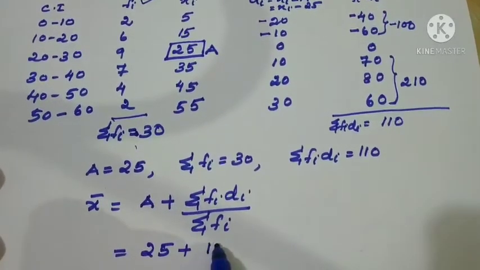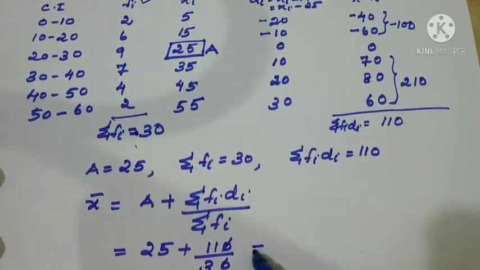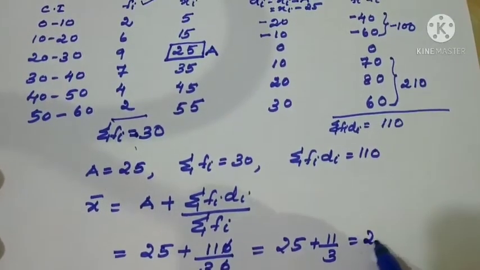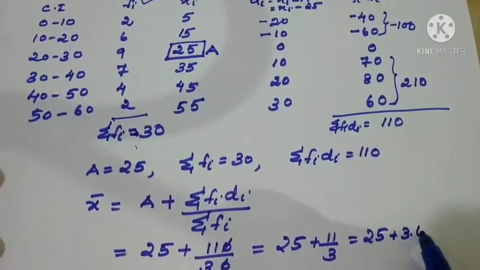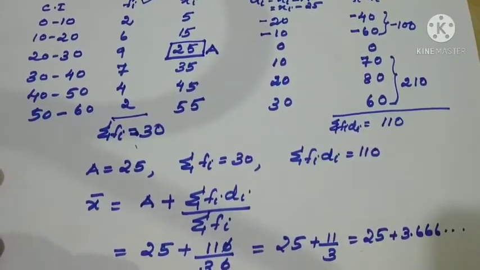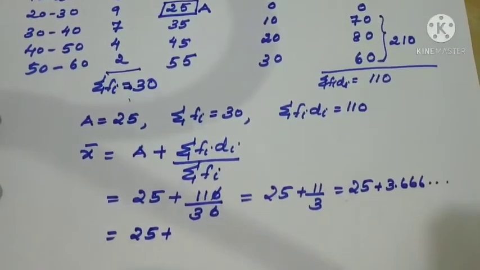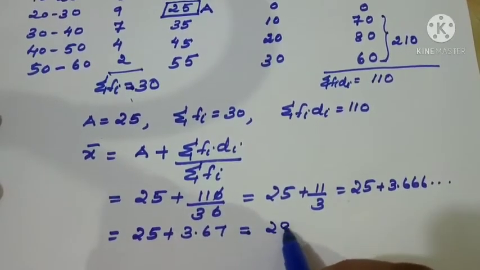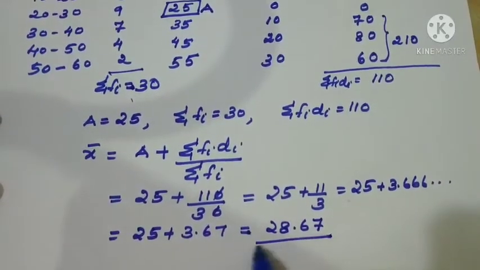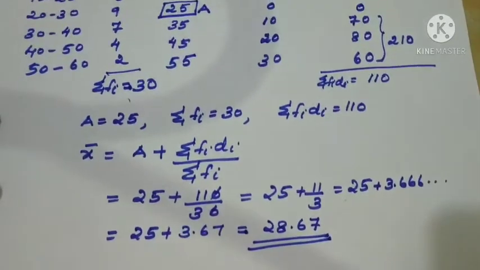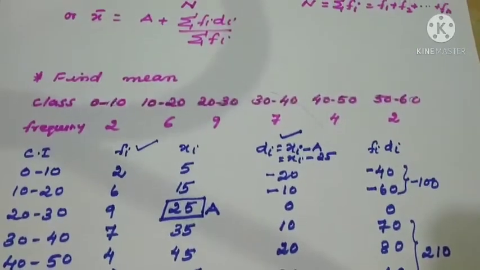25 plus 110 divided by 30. So 25 plus 11 by 3. So 25 plus 3.666. Correct it to 2 decimals: 25 plus 3.67. So the final answer is 28.67. So mean equal to 28.67 only.